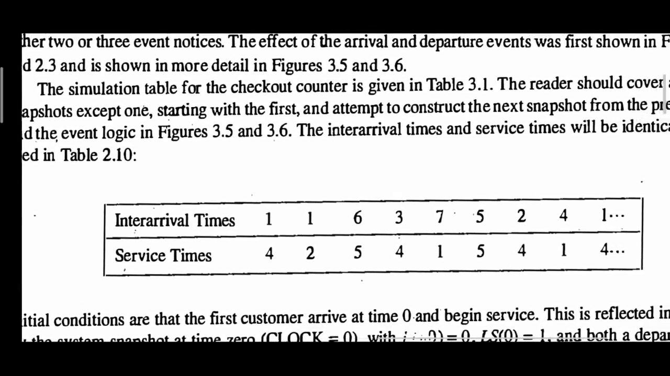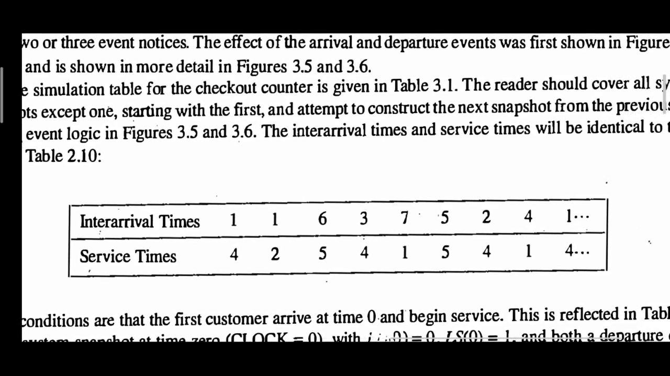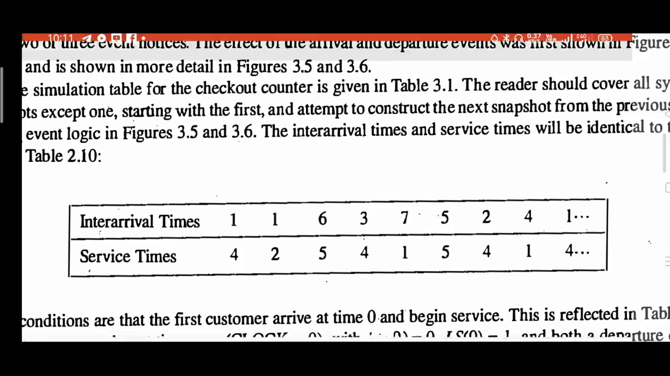This is the input table given. Inter-arrival and service time values are given. Not for all the 60 or 100 customers, it will be hardly 5 to 10 customers that will be given. Inter-arrival time is the time duration between two customers. For the first customer, inter-arrival time will not be applicable.